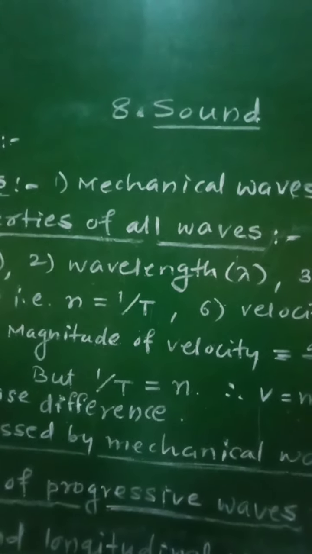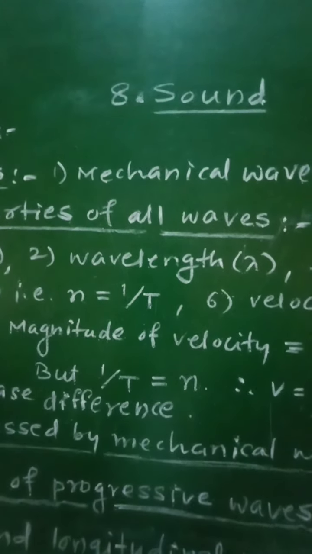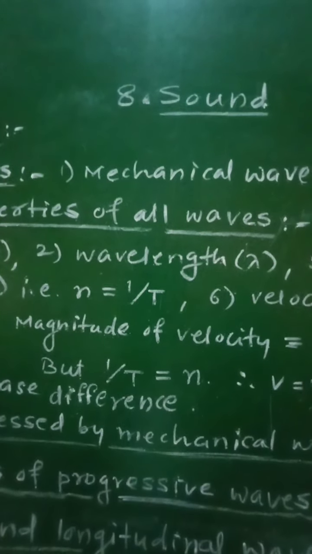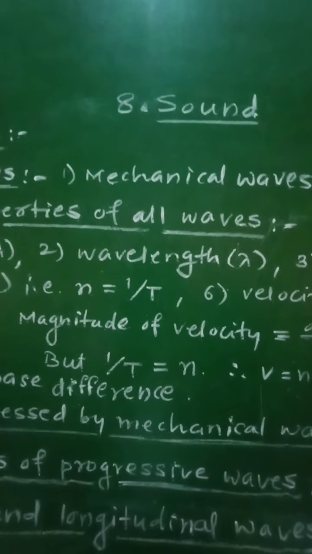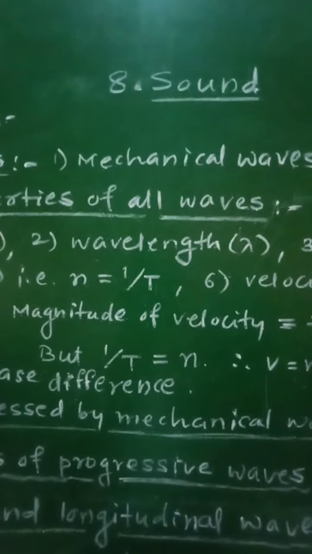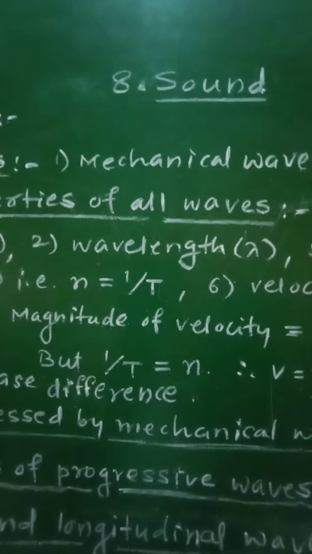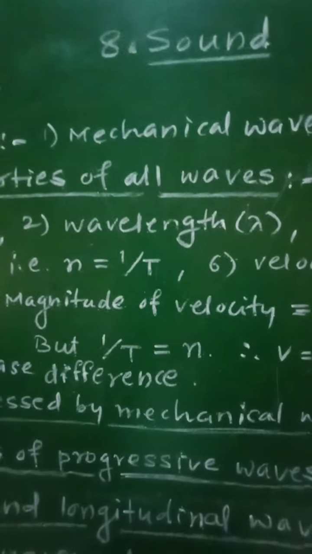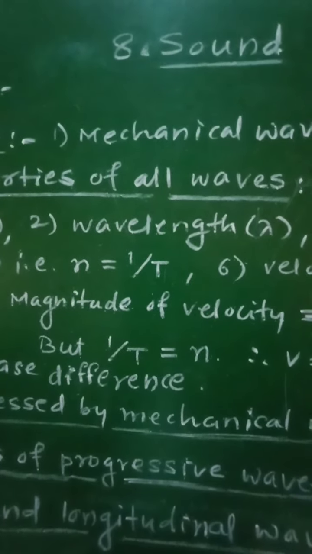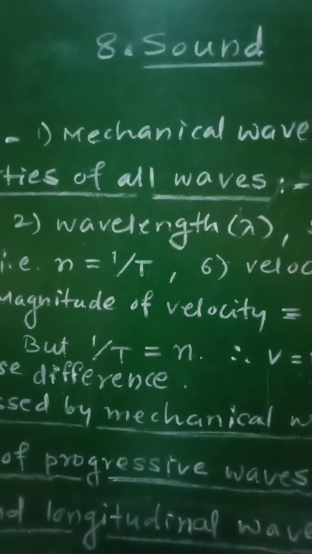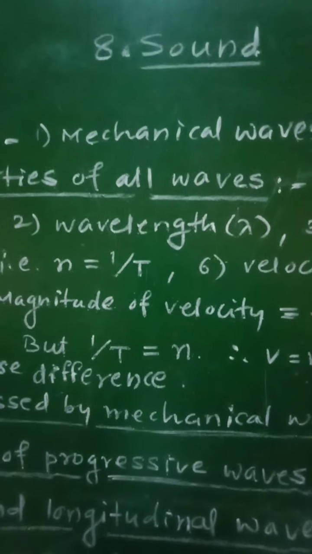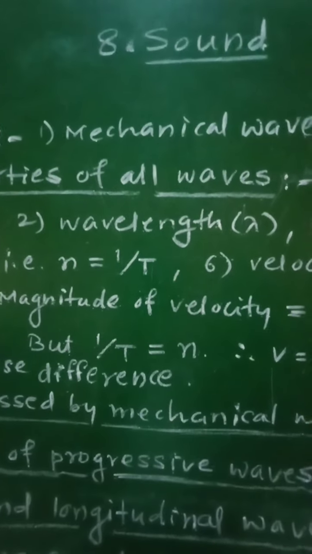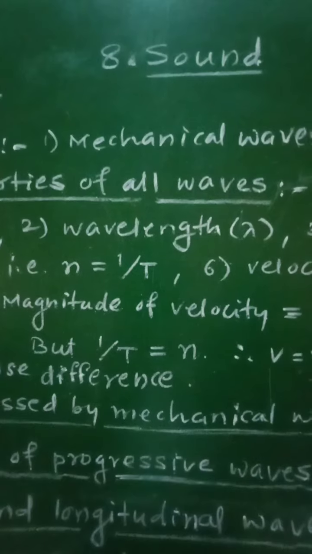A wave for which a material medium is necessary for its propagation is called a mechanical wave. For example, waves produced on the water surface, that is water waves. Similarly, the waves produced along the length of a stretched string. Similarly, sound waves, etc., are examples of mechanical waves.